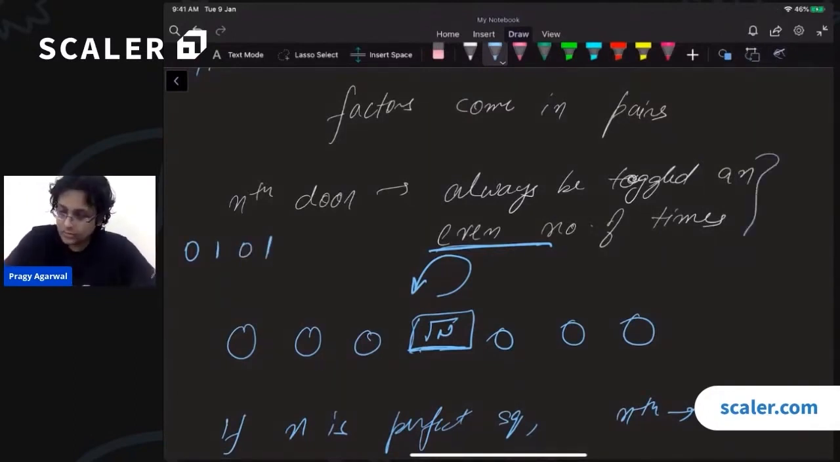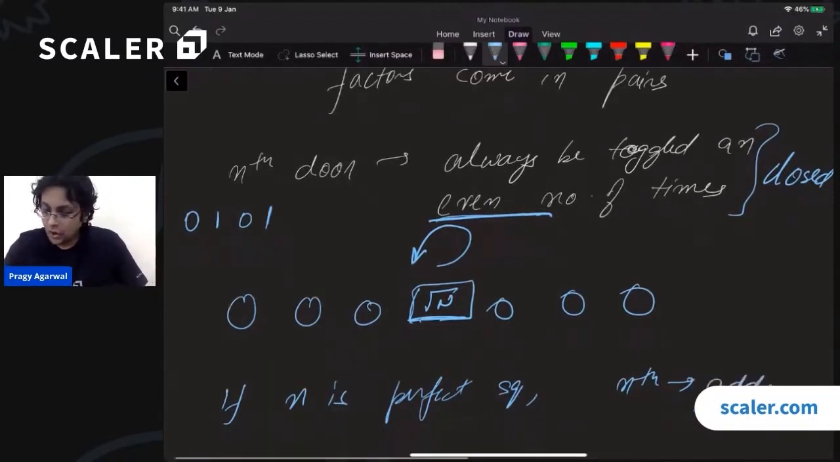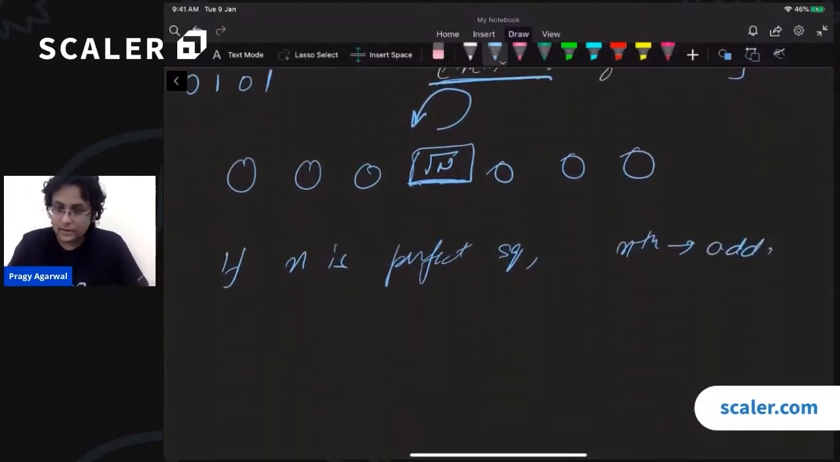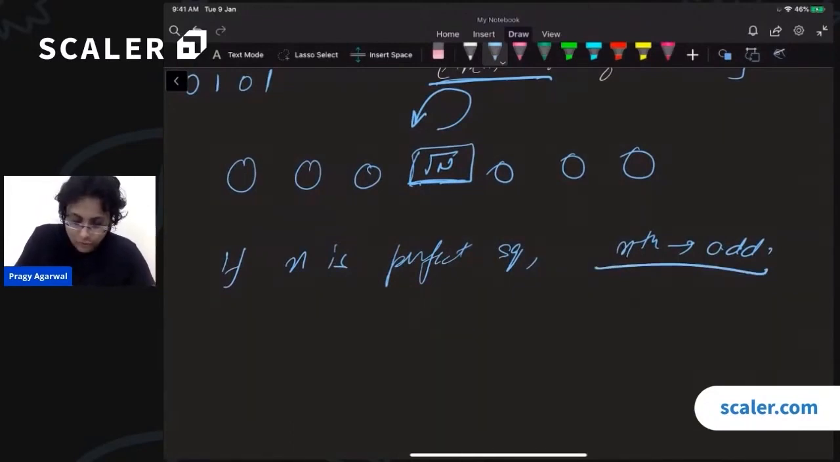It will be closed, right? Because we started with closed, we toggled it an even number of times, so eventually it will be closed. On the other hand, when n is a perfect square, we will toggle it an odd number of times. So what will be the final state? We started with closed, we move to open, we move to close. Since we will do this an odd number of times, the final state will be open, right?